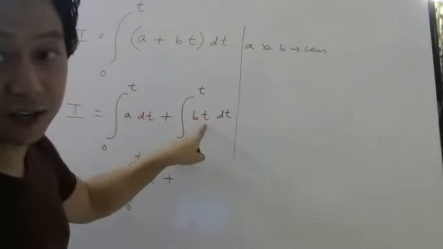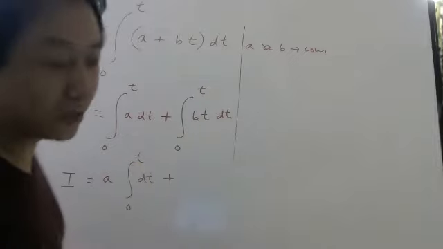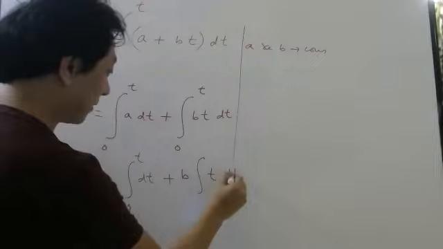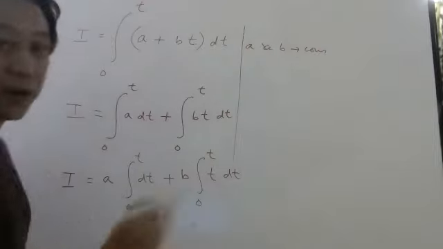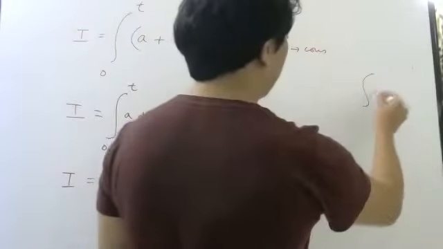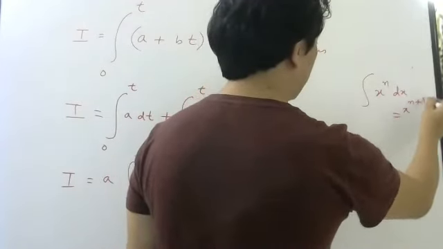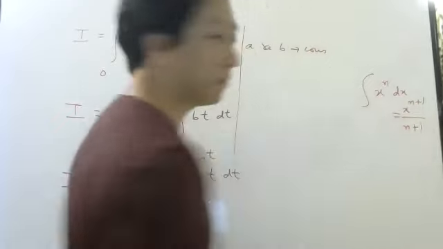T is also constant. T is not constant. B you can take out. Integral t dt, 0 to t. Now apply the formula. Integration of x power n dx is x power n plus 1 by n plus 1.